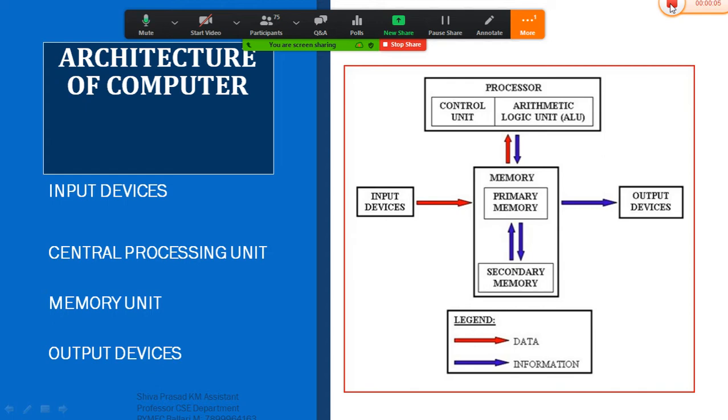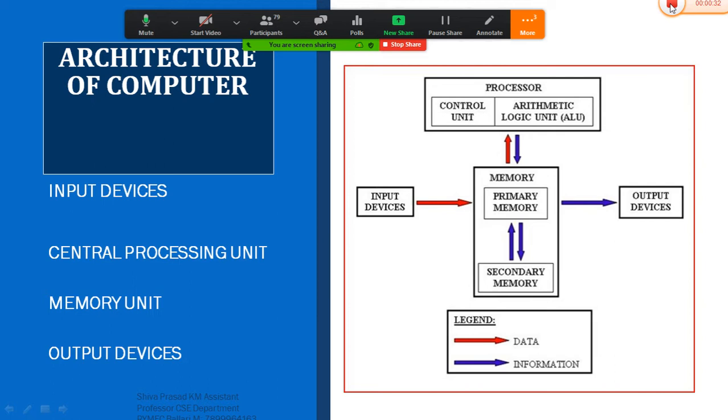In the previous classes, we have discussed various concepts related to the basics of computers, wherein we discussed what a computer is and various applications of computers, and also generations of computers and types of computers, isn't it? So the next concept in this chapter is architecture of computer system. What actually is this architecture meant for?